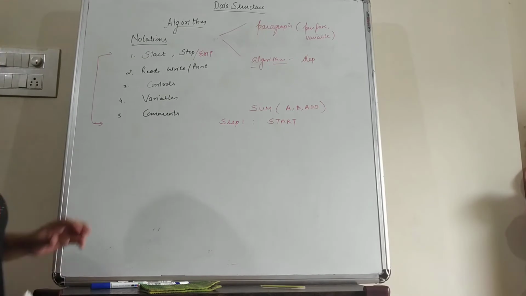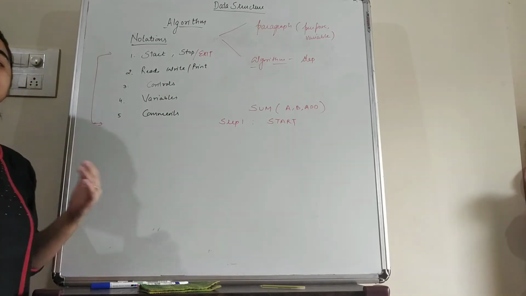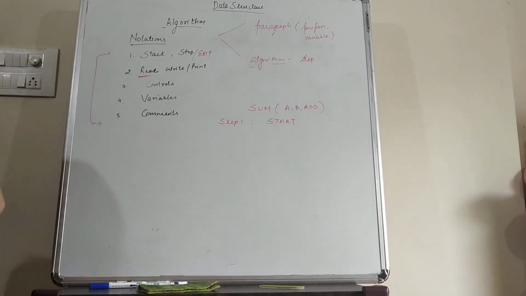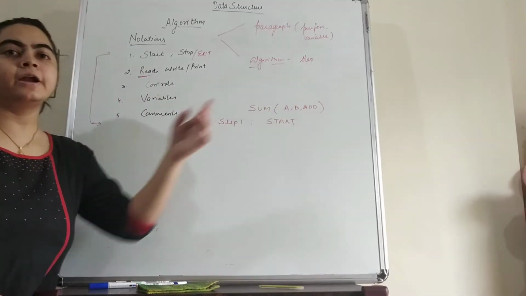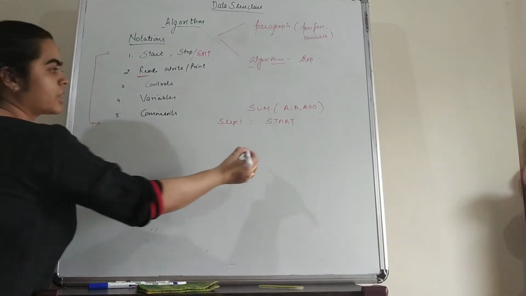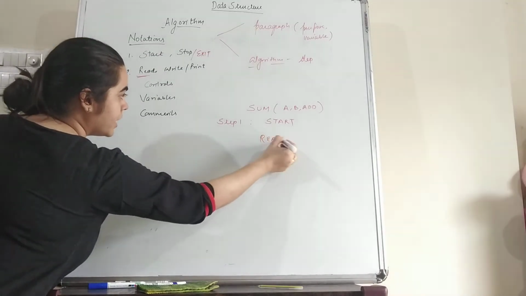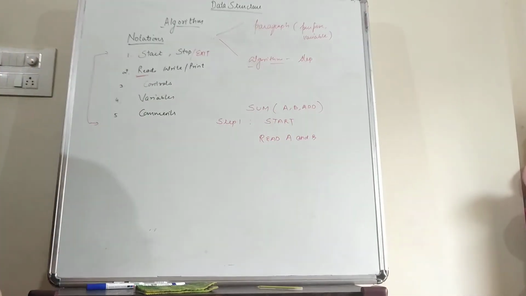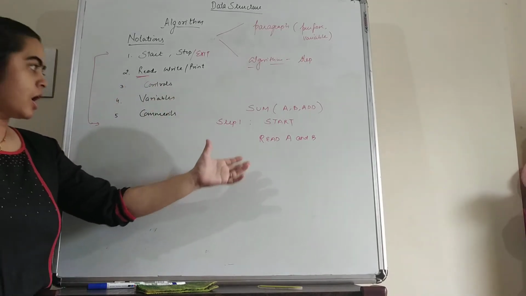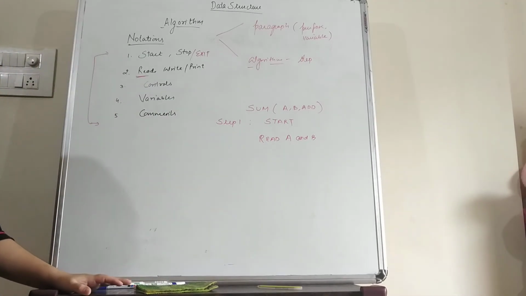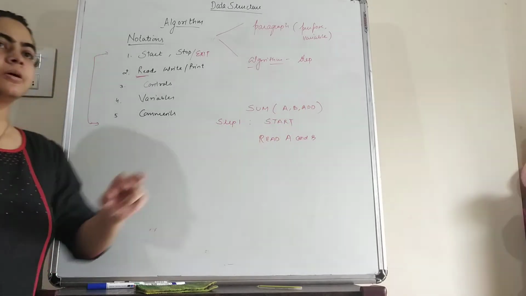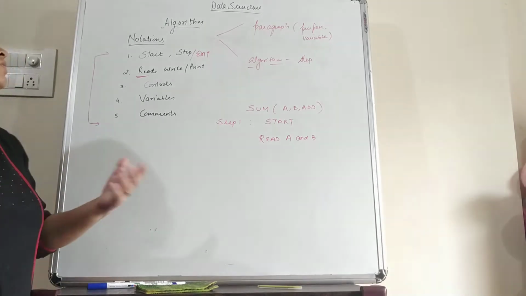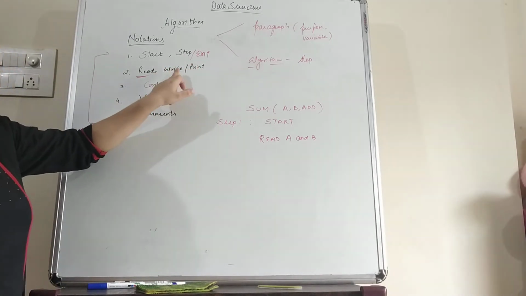We start with the start keyword. Okay students, now if we want to read any value from the user, then we have to use read. Suppose we have to get the values of the A and B variables from the user. We can write here read A and B. That means now we are going to read the values of A and B from the user. After calculating the sum of A and B, we have to use the add variable so that it will be displayed on the output screen. In order to print, we can write either print or write.